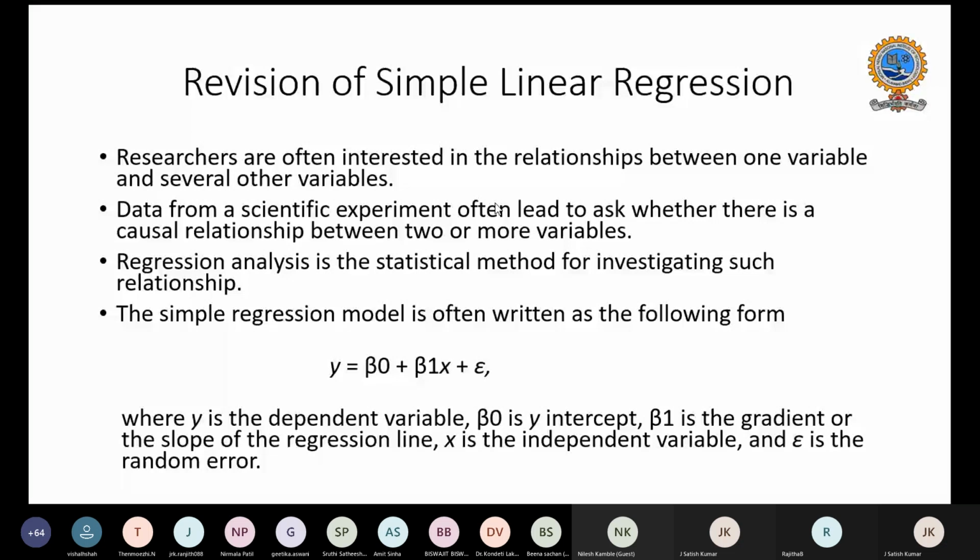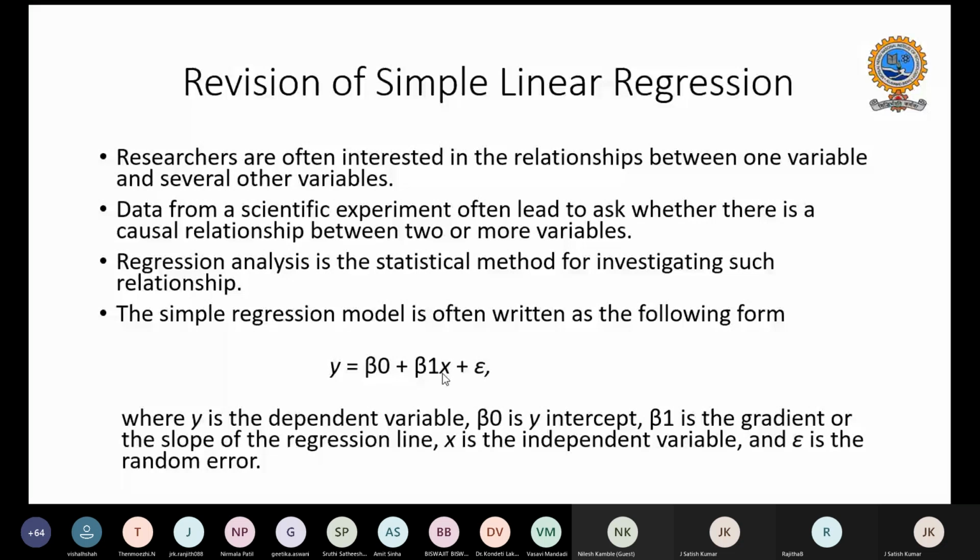Now, when we talk about regression, it's not simply simple linear regression, although it helps with major parameters. The idea is that in reality there would not always be only one independent variable.